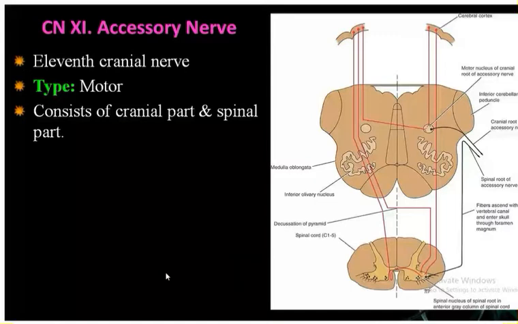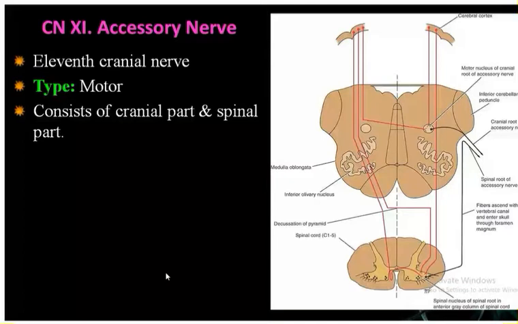So this accessory nerve has the spinal part and the cranial part. The cranial part of the accessory nerve innervates the muscles of the larynx and the muscles of the pharynx through the vagus. So what will be the functional component for this one?